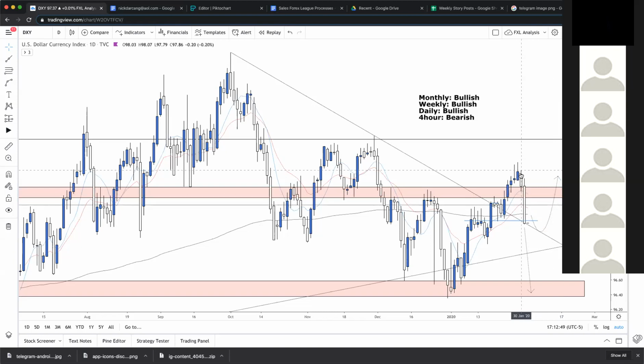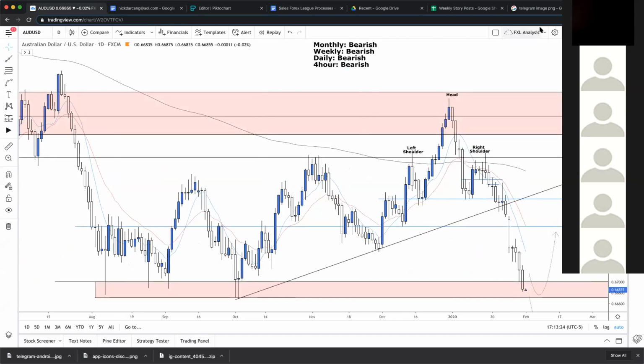Or could we see that this is just going to drop straight through this pattern, break all these minor supports, all the way down to this major support level around 96.45, pretty much just to meet this prior low. I mean, this is definitely a possibility. It could just drop like a rock, cut through all this. It closed last week with no wick at all. Yeah, completely. This is, again, news-oriented, but it's possible. We've seen it before. There's a lot of bearish momentum recently, and once DXY starts to drop, it just kind of falls.